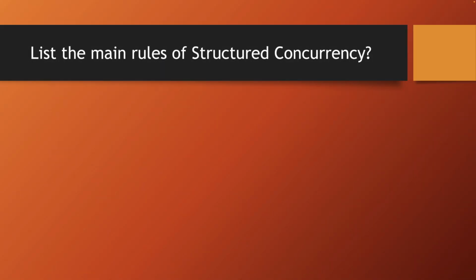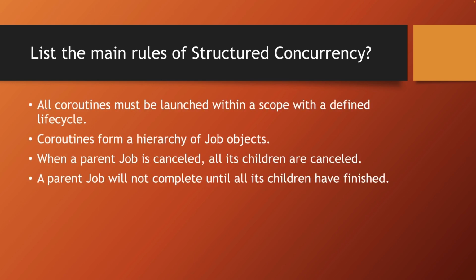What are the main rules of structured concurrency? The first rule is that all coroutines must be launched within a scope with a defined lifecycle. Coroutines form a hierarchy of job objects. When a parent job is cancelled, all its children are cancelled as well, and the parent job won't complete until its child coroutines have completed.